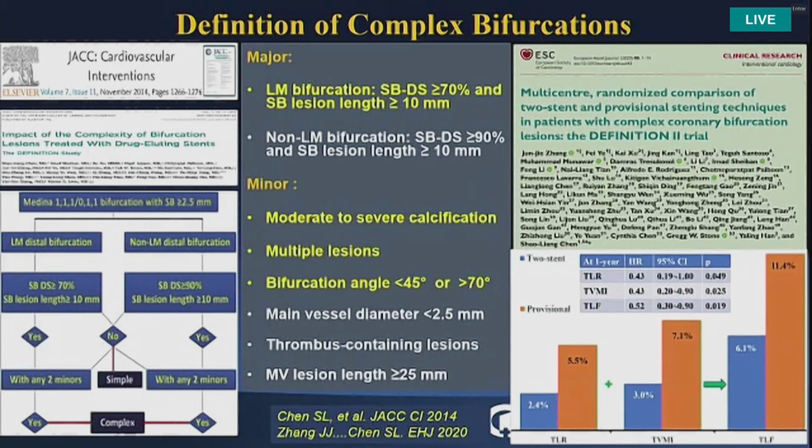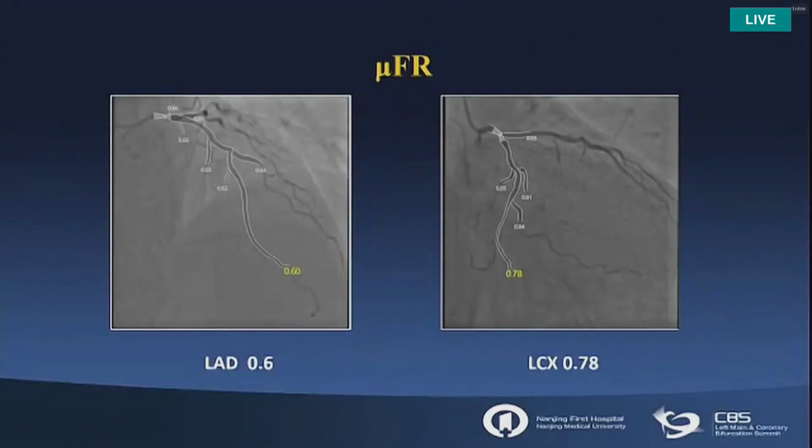If we use the definition criteria to check the case, the case qualifies for the one major criterion and the three minor criteria. So it is definitely a complex distal left main bifurcation lesion. And the data from the DEFINITION II trial showed that only the 2-stent technique can benefit patients and has lower TLF when compared with the provisional stenting group. Next, please.